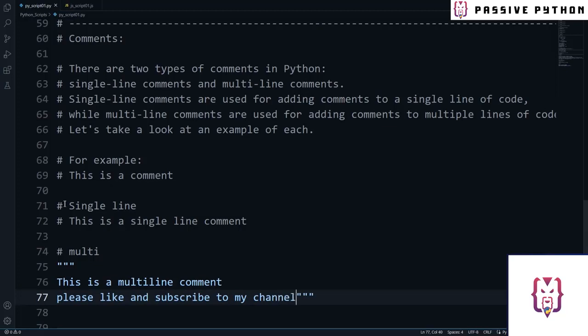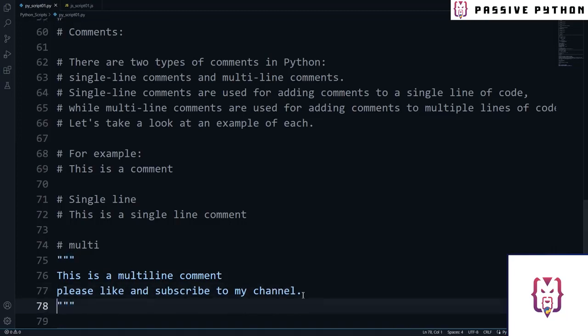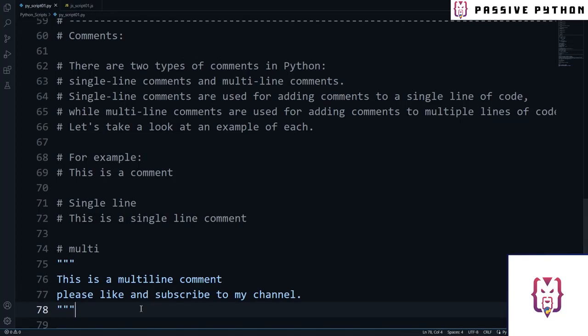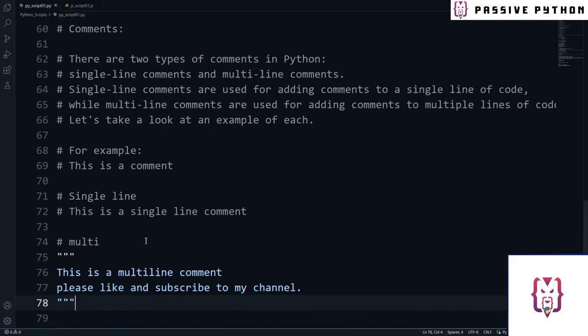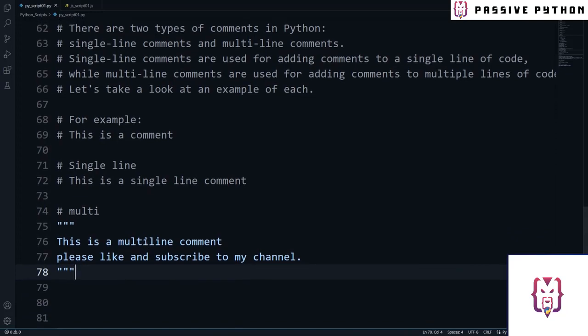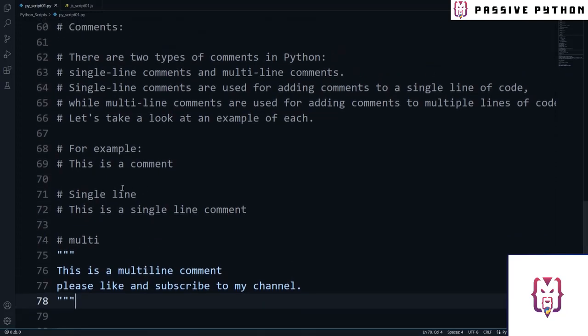It is important to note that multi-line comments are enclosed in triple quotes, either single or double quotes. In conclusion, comments are a vital part of writing code in Python. They help you and other developers understand the purpose and functionality of your code, and they can also aid in debugging your code. Remember to use single-line comments for adding comments to a single line of code, and multi-line comments for adding comments to multiple lines of code.